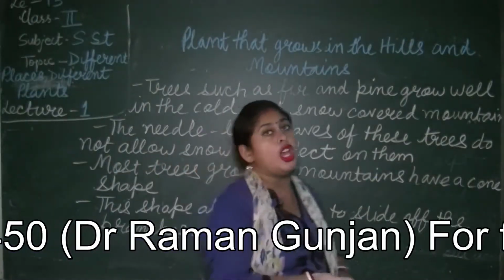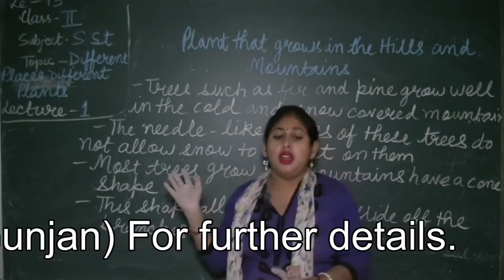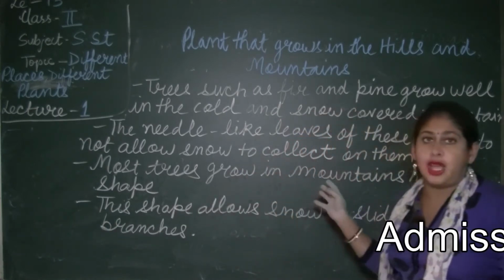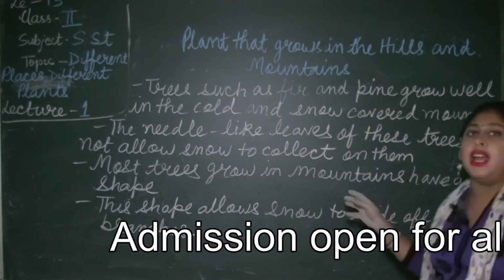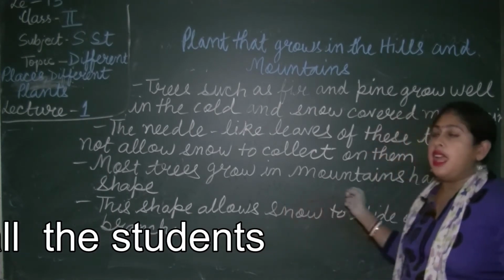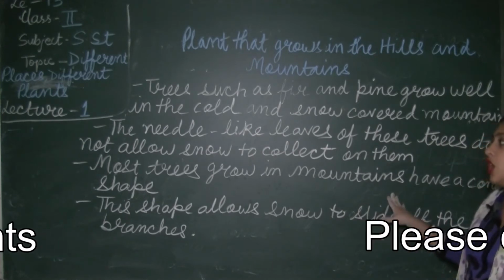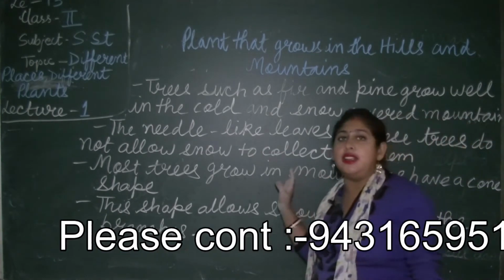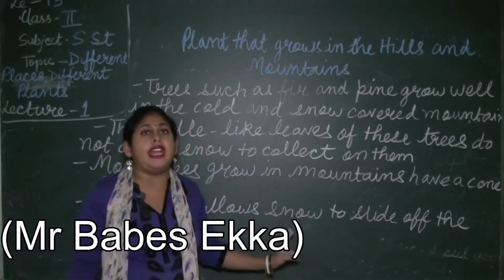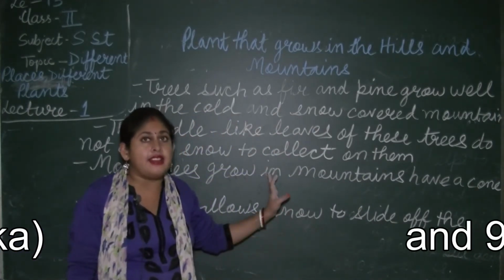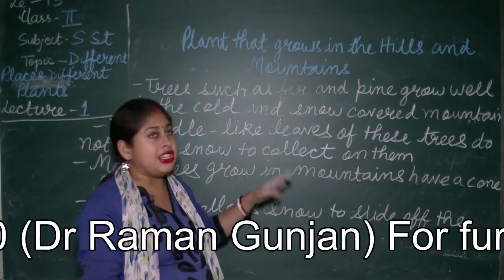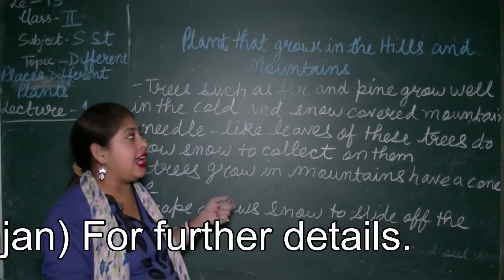So, students, you have seen in this chapter that there are different places and different types of plants that grow in those places. Different plants grow in the plains, water, desert, hills and mountains. I hope you have studied the chapter thoroughly, and I hope you have liked my class. In the next class, I will teach you a different topic.